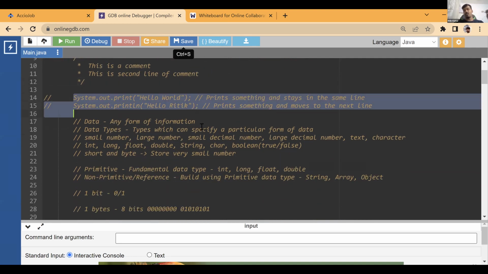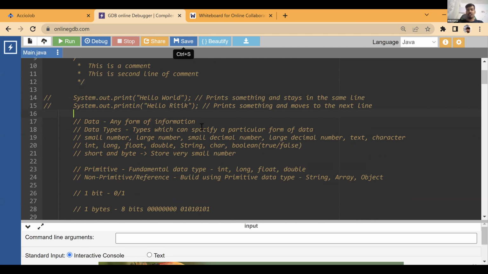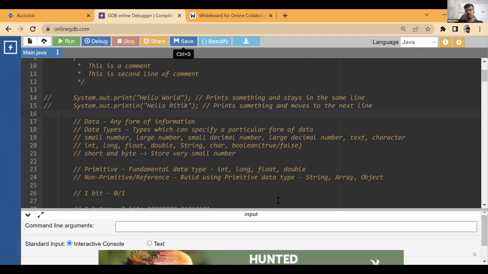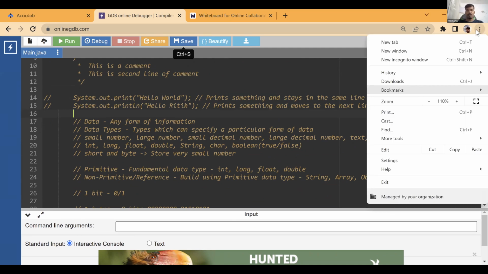After that, we learned about print and println. These are two ways to print something into the console, where we see the result, that is the black screen or the output screen. This is not essentially the only way. There are a lot of other ways as well, but this is the most common way to print.